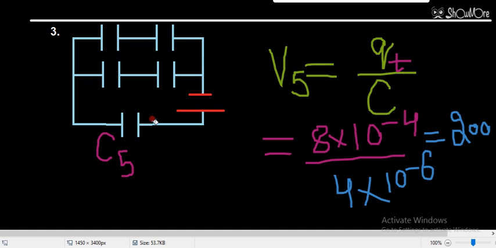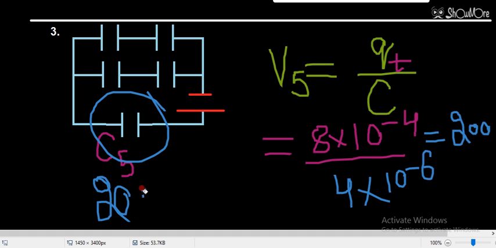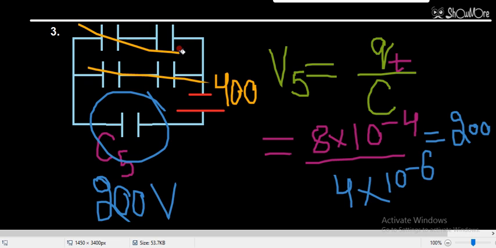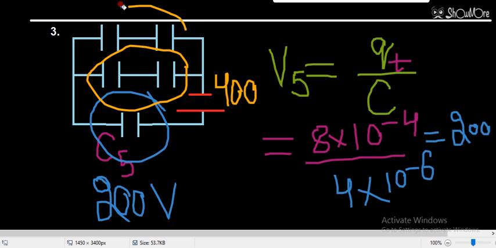200 volt will drop in this series capacitor. This capacitor is connected with the battery in series, so some voltage will drop here, and the voltage that will drop here is 200 volt. The total voltage of the battery was 400, so 200 is dropped here. Then this is a parallel combination, which means 200 volt will drop across these two capacitors.